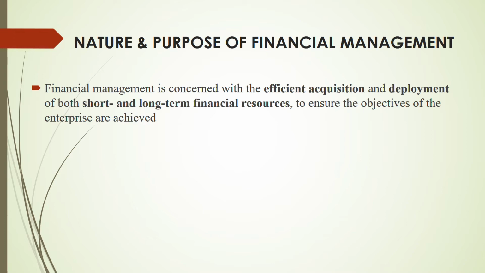What is the purpose of it? Next, decisions must be taken in 3 key areas. Now, your syllabus of financial management is based on these 3 decisions. The whole syllabus, whether it's risk management, investment appraisal, business finance, or your cost of capital, everything is based on these 3 decisions. So these 3 decisions, you have to know them. They come as MCQs regularly. What are the 3 key decisions? They might give you 5 or 6 options and tell you to select 3.